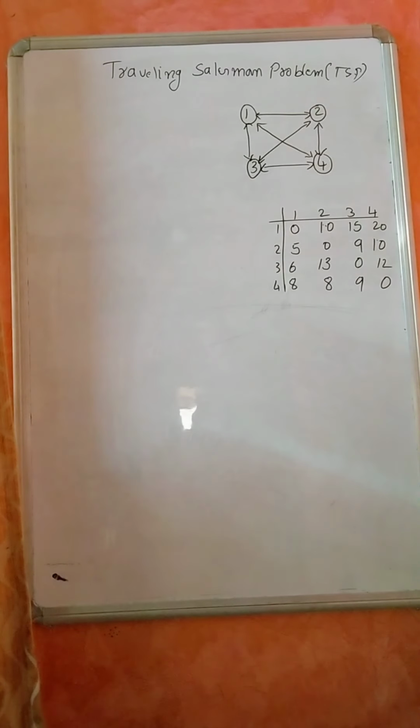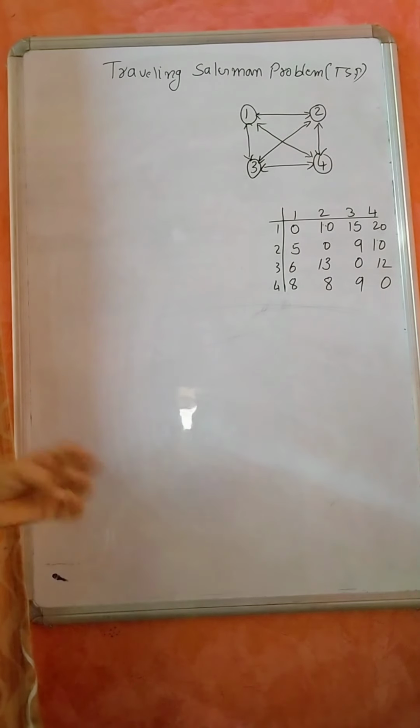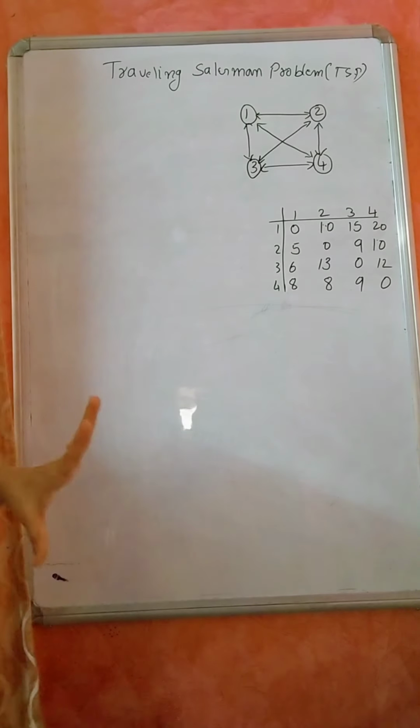This traveling salesman problem can be solved by different methods. You can solve it using a brute force technique, you can solve it using a dynamic programming technique, which I am explaining now, and you can solve it using a branch and bound technique, which I'll explain later. So that is about the traveling salesman problem. I think there is no doubt in this.